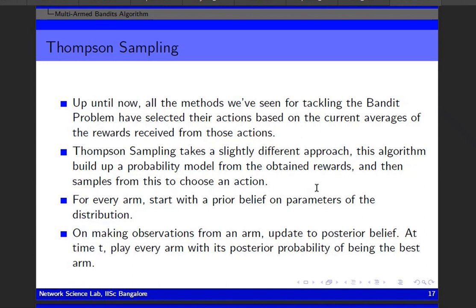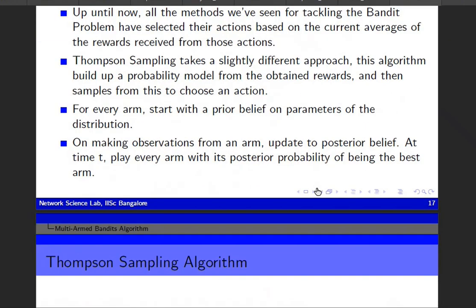For every arm, start with a prior belief on the parameter of the distribution. On making an observation from an arm, update the posterior belief. At time t, play every arm with the posterior probability of being the best arm.